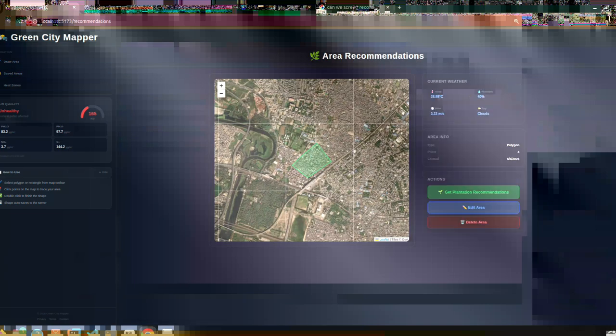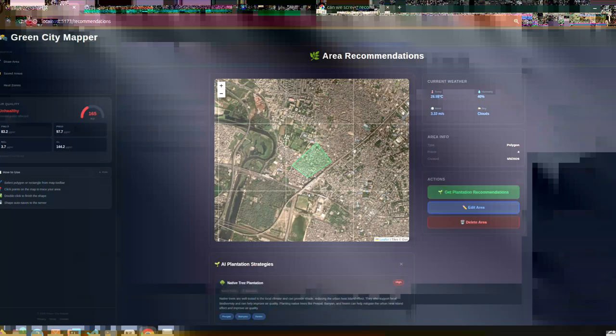And now when I go into my saved area section, I'll see that the region which we saved comes here as a list, and we can view this data. We are seeing that this is the polygon which we created. And if we want to get the plantation recommendation regarding this area, we can just click this button. We can edit this area as well.